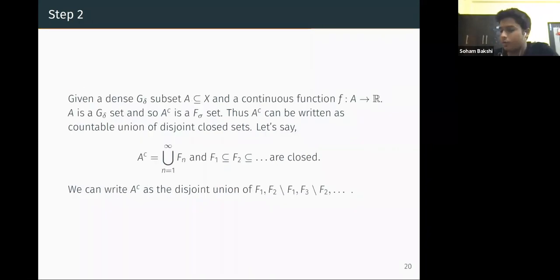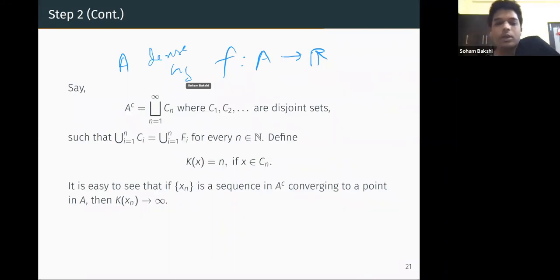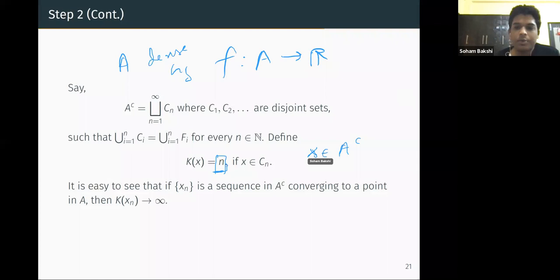We are also given a function F, a continuous function from A to R, and A is a dense G delta. So now we define a function k(x), which is equal to n if x is in Cn. This is a unique n, of course, because the Cn are disjoint. x in Cn means x should be in A complement, so k(x) is defined for all x in A complement.